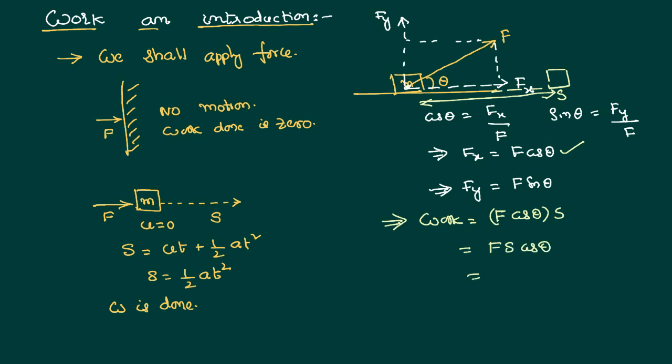This is called the dot product of two vectors, and we can write work done as f dot s. Dot product of two vectors means they are two vectors, but when you multiply them, you are not going to get a vector, rather you are going to get a scalar. Work done is a scalar quantity which has only magnitude but no specific direction and doesn't satisfy the vector laws of addition. Work is said to be done only when the applied force or a component of the applied force is able to produce a displacement.